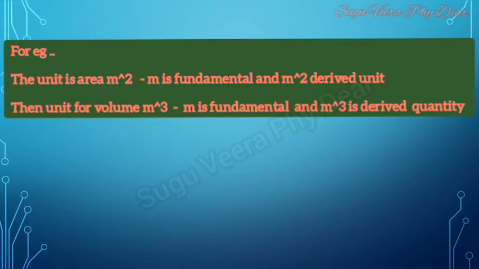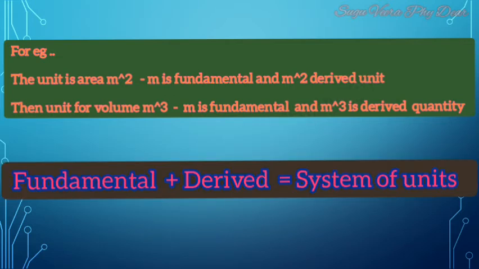Another example, velocity, density and etc. Now this fundamental plus derived together is known as a system of units. So what is to be learned here? To measure a quantity, we always compare it with some reference standard. It is of two major types, one is fundamental and another one is derived. And fundamental plus derived together is known as a system of units.